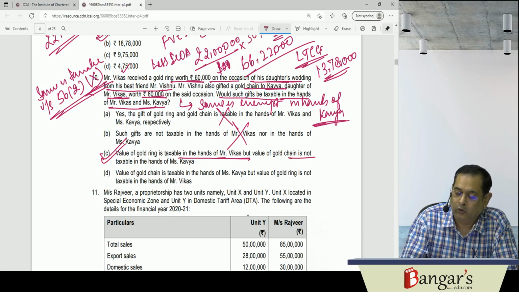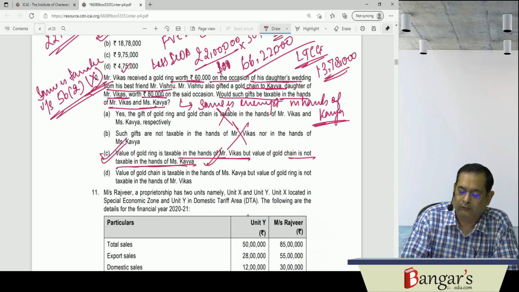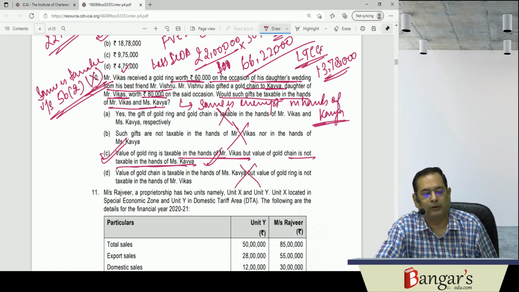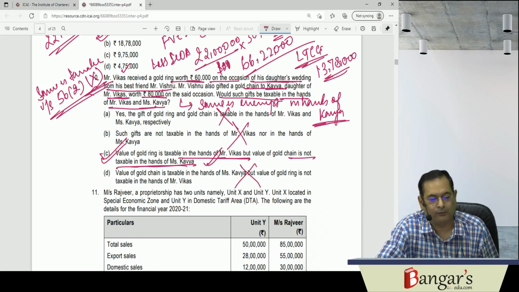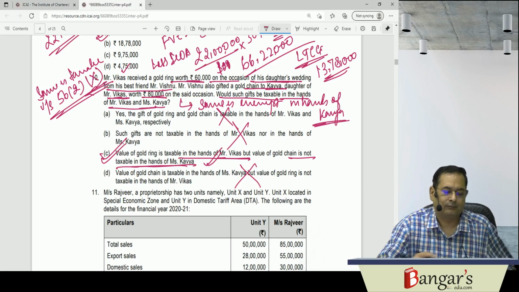And the gold chain is not taxable in the hands of Kavya. That is correct. The value of gold chain is taxable in the hands of Kavya, but the gold ring is not taxable in the hands of Vikas. So the answer will be C, because Vikas is receiving the same on the occasion of his daughter's marriage. So in the hands of the daughter it will be exempt, but not in the hands of Mr. Vikas.